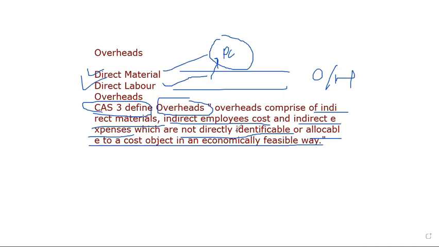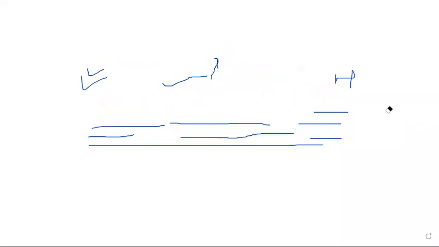Now, overheads accounting is nothing but absorbing the overheads into the product units produced by the firm. But what exactly is overhead accounting? So I'm erasing this and moving toward what overhead accounting is. How is it accounted?